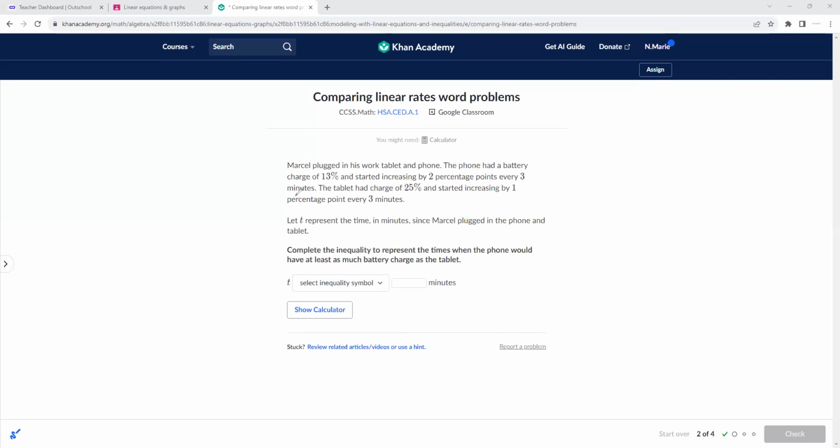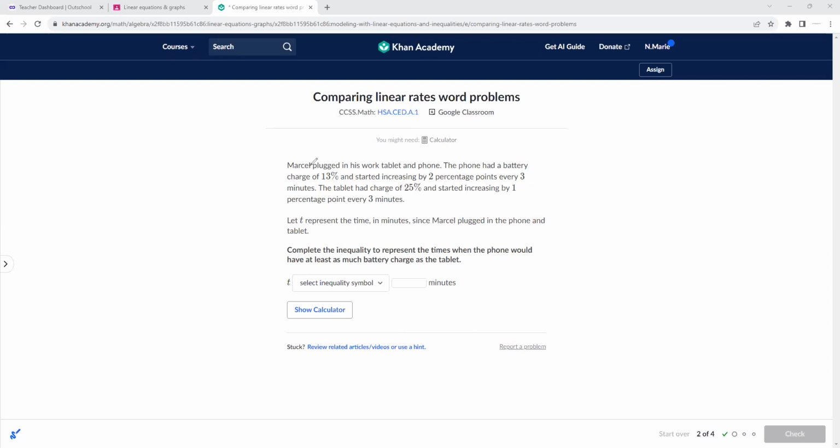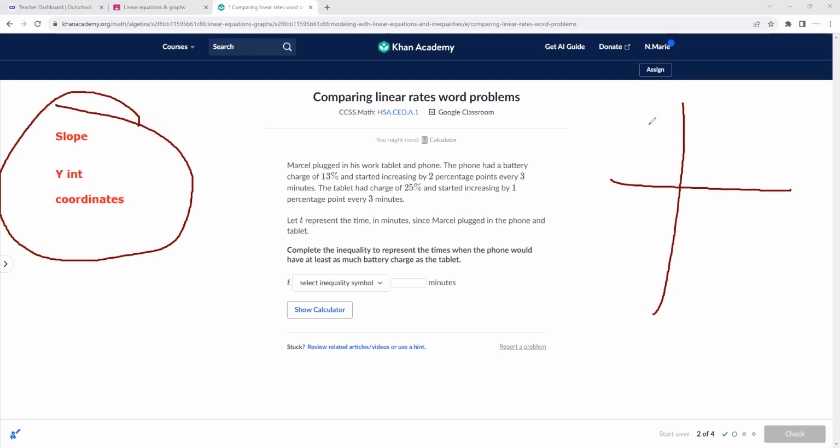Sometimes I have to reread. These are just my tips and tricks. Sometimes I have to reread word problems a few times. And I ask myself, what are they giving me? What are they giving me for graphing? Are they giving me the slope, the y-intercept? Are they giving me a pair of coordinates? What are they asking me for? Are they asking me to complete a table? Or what are they asking me to do?